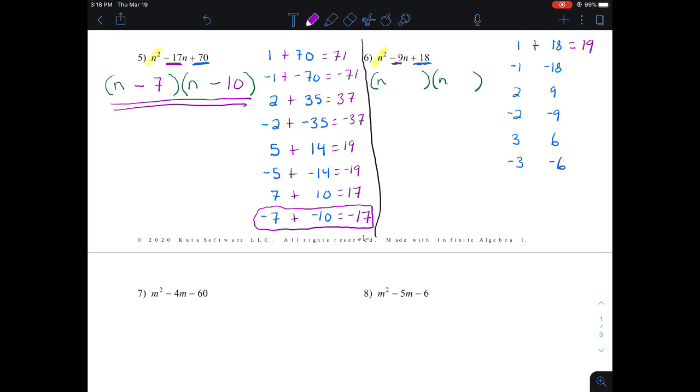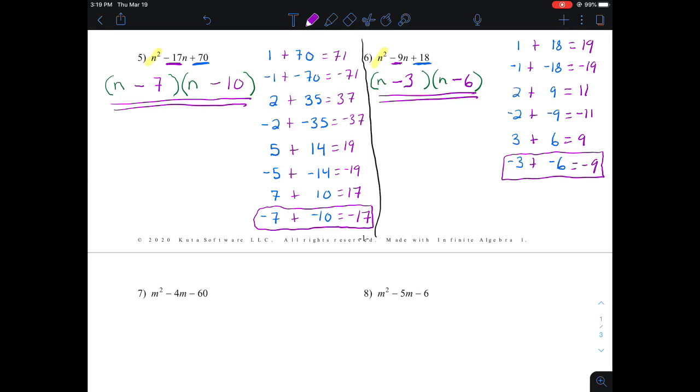1 and 18 make 19. Negative 1 plus negative 18 makes negative 19. 2 plus 9 make 11. Negative 2 plus negative 9 makes negative 11, so I still haven't found the pair yet. 3 plus 6 makes 9. Closer, just it's not negative. Negative 3 and negative 6, they add up to be negative 9. There is my pair of numbers. So we can finish our factors. We'll have n minus 3 and n minus 6 will be what it factors to.